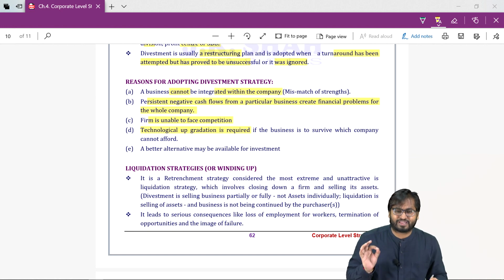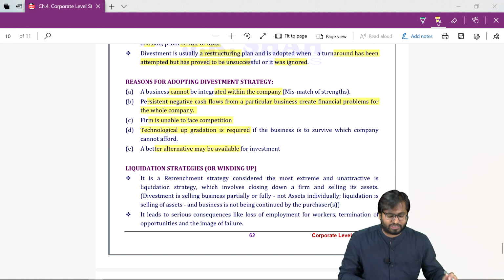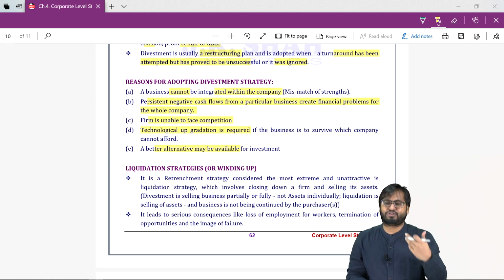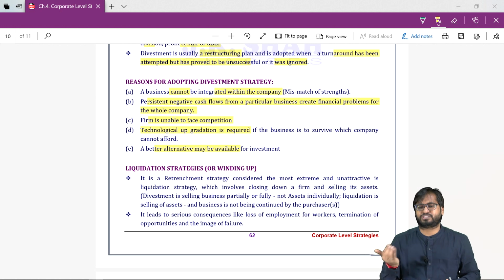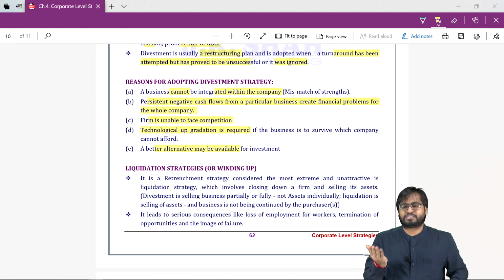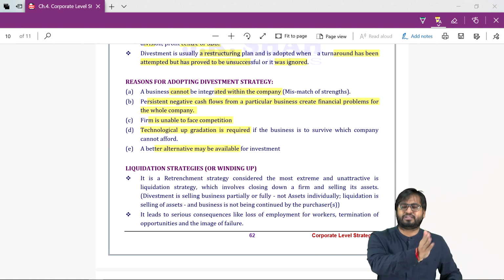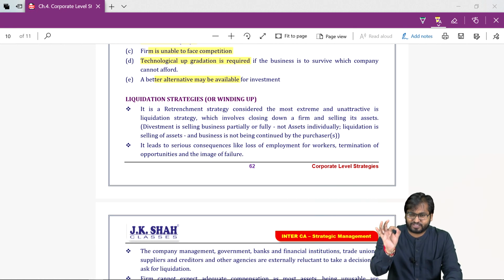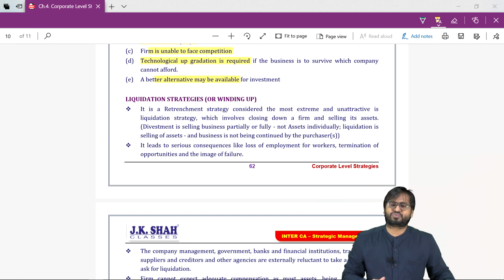Last one, a very realistic one. A better alternative may be available. So I may have some better alternative. Instead of investing my time, money, resources in this business, let's do something else. I have better alternatives. The last of the retrenchment strategy, liquidation strategy.